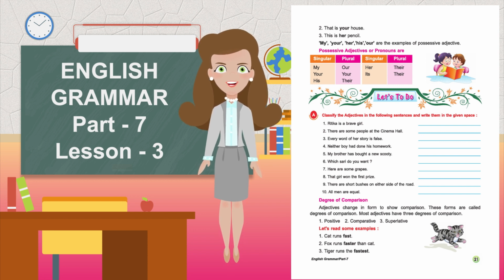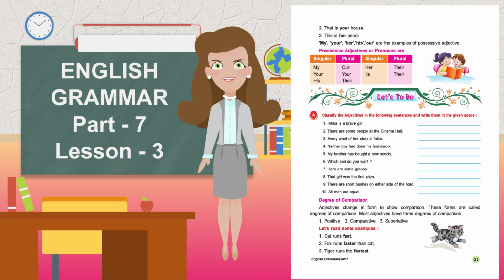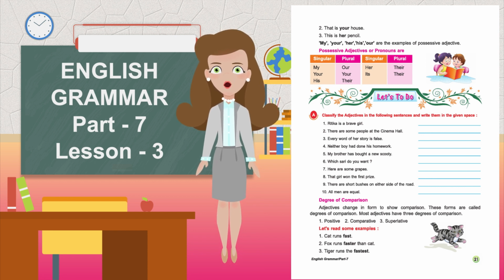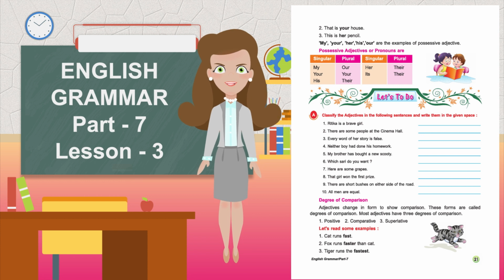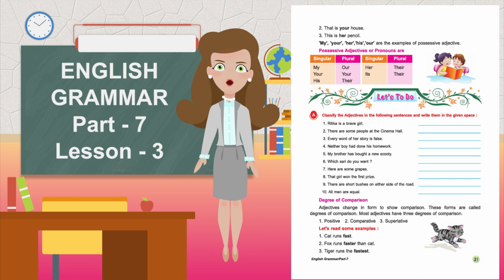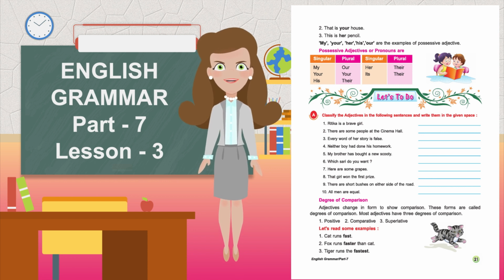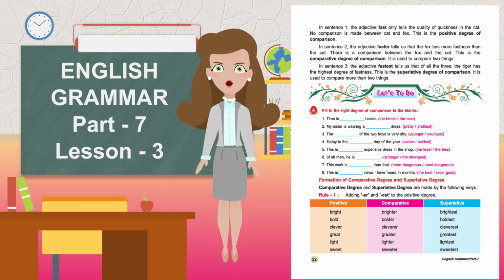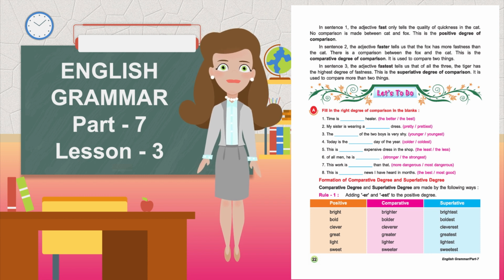Degrees of comparison. Adjectives change in form to show comparison. These forms are called degrees of comparison. Most adjectives have 3 degrees of comparison: positive, comparative, superlative. Let's read some examples. Cat runs fast. Fox runs faster than cat. Tiger runs the fastest. In the first sentence, the adjective fast only tells the quality of quickness in the cat. No comparison is made between cat and fox.